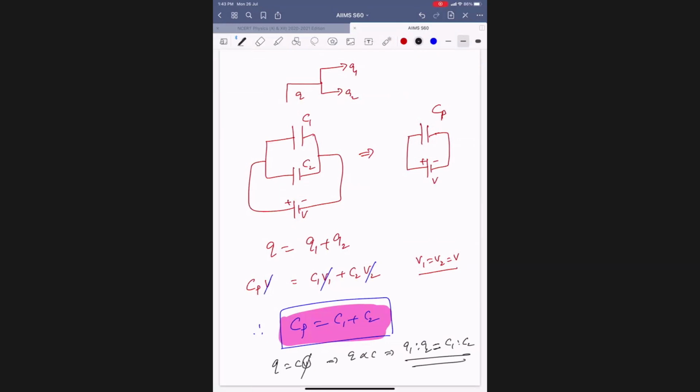So what is CP? C parallel, or C series. If you want, this is also called C effective. Done this page, everybody? So division of charge means they cannot be in series. They must be in parallel combination.